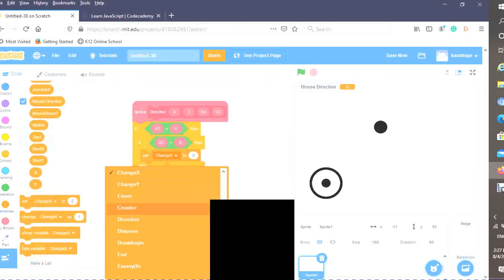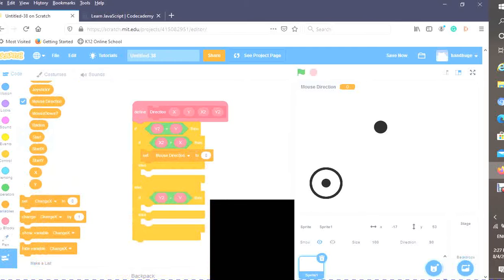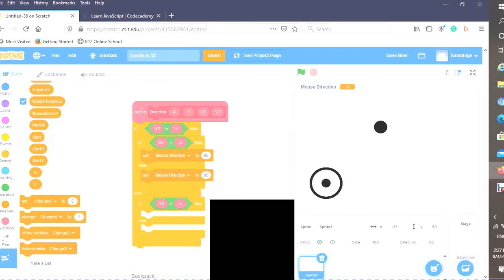So over here, I'm going to set mouse direction to 90, and in the else, I'm going to set it to 270.